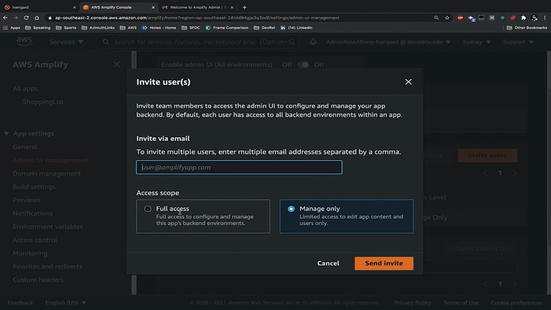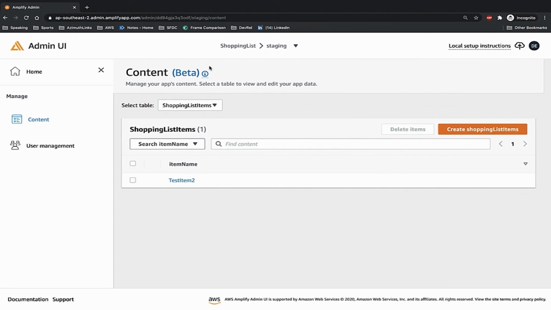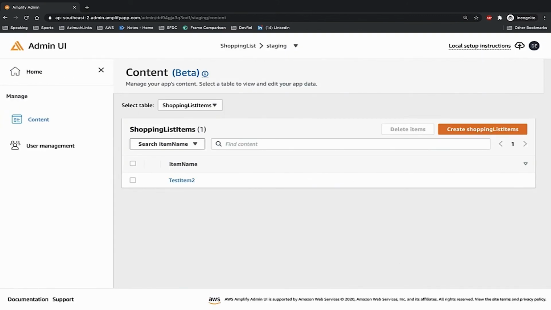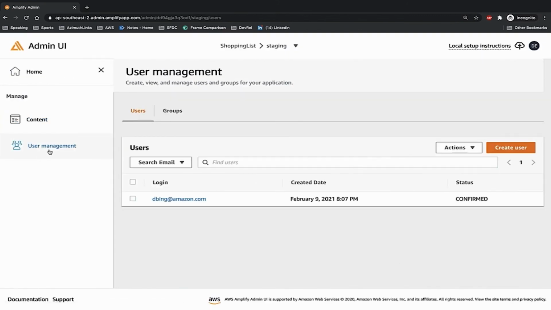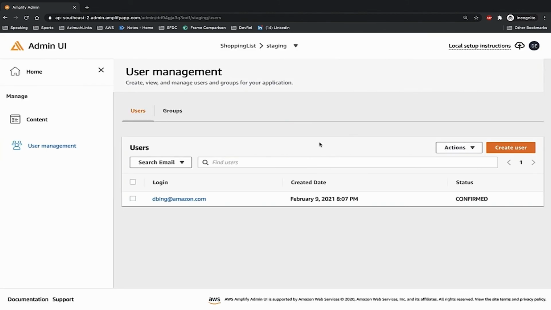So I have two types of access control, full access or manage only. I've already created a user with a valid email address, and given them manage only access. And here back in the admin UI, you'll see that I have a subset of the features that I can use with the manage only access. I can create content, and I can validate, add and remove users and groups. So again, this is a very high level access. So if you don't need development access, then this is a good one to choose.